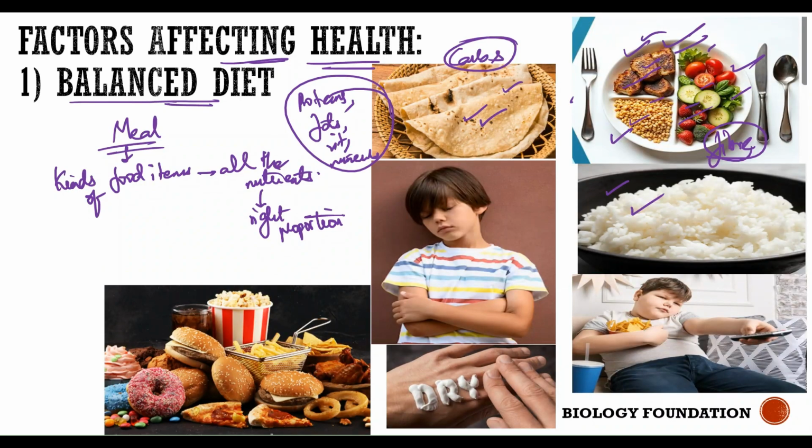Okay, and you need to combine all the food items and have it in your meal for a proper diet. If your food lacks nutrients, then what happens? For example, let's assume you are eating food which has a large amount of carbohydrates and a large amount of fat. Then what happens? The person becomes obese. You start putting on more weight. Later, obesity can lead to various other diseases or complications like blood pressure, sugar, etc.